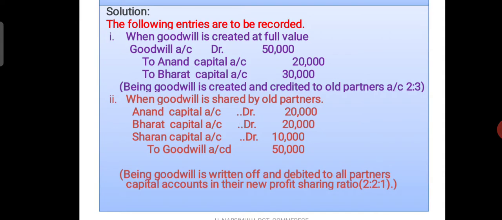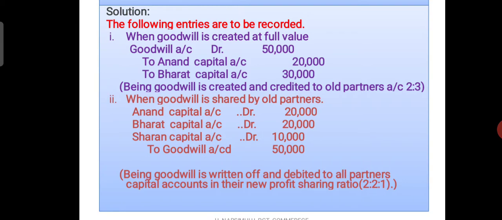Here we have written off the goodwill by debiting all partners' capital accounts including the new partner according to their new profit sharing ratio of 2:1:1. In this way we have to write the journal entry.